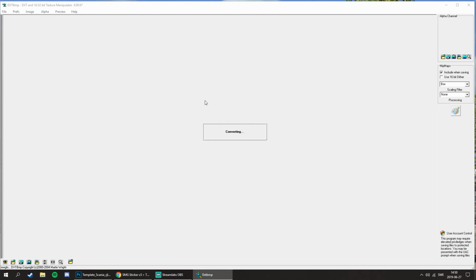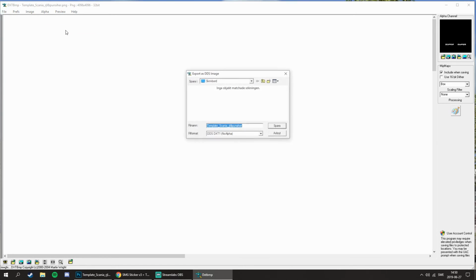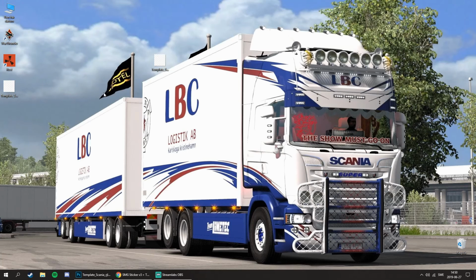Opened it in DXT. Okay, then save as ETS texture and DXT file. Save it to where you can find it easily. Okay, you have your DXT file here, I mean DDS file here.